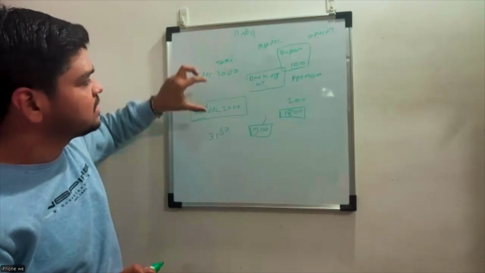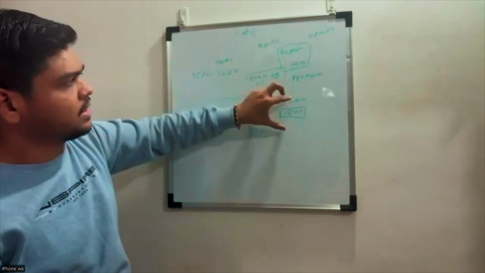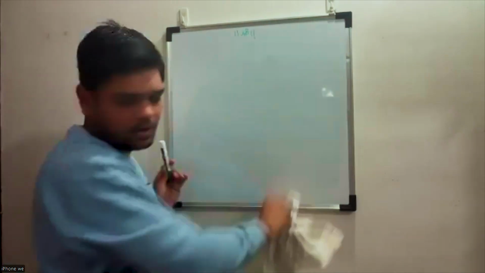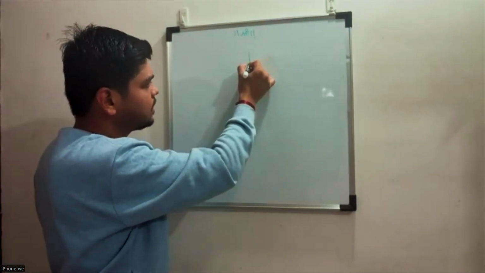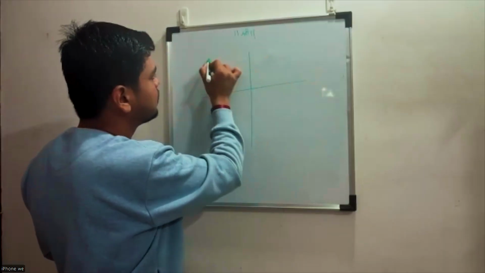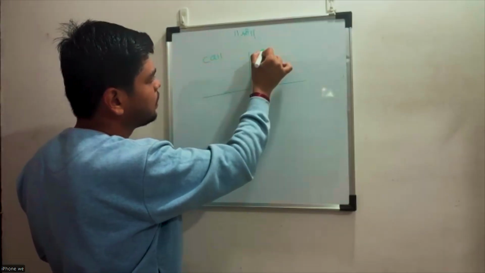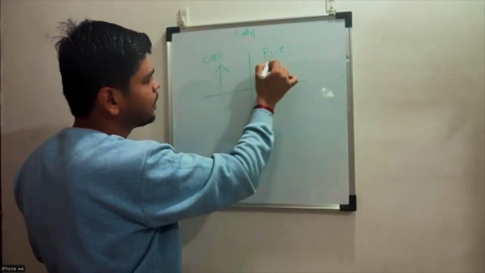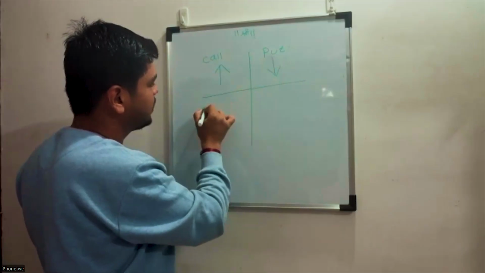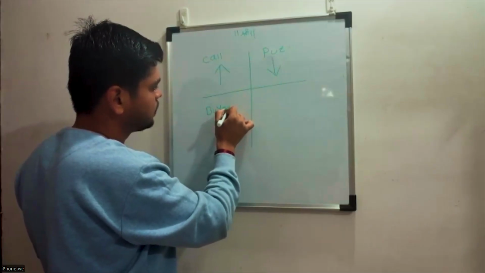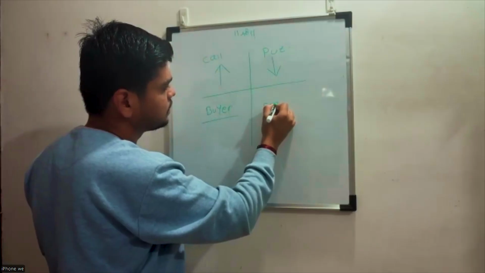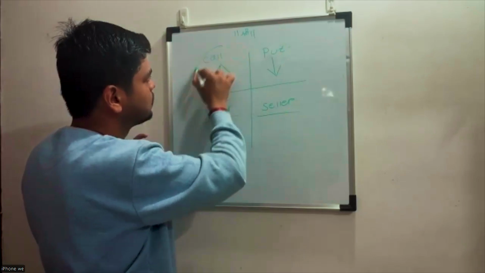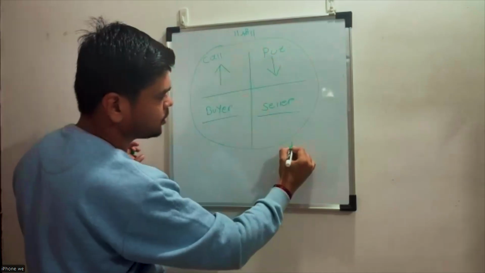That is a 1,000 rupees service, 2,000 rupees service. Okay, so that is the seller actually, and these are the buyers, and they are paying only 10% or only the premium amount as per our stock market concept. So I will give you the 4 boxes here, which will clearly indicate: call, put. Call means market is going up, put means market is going down, and we have buyer and we have seller. So only these 4 concepts are there under options. This big O is option.